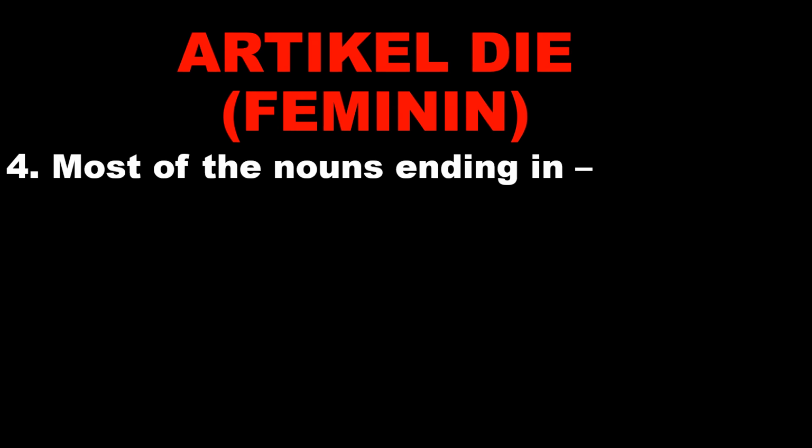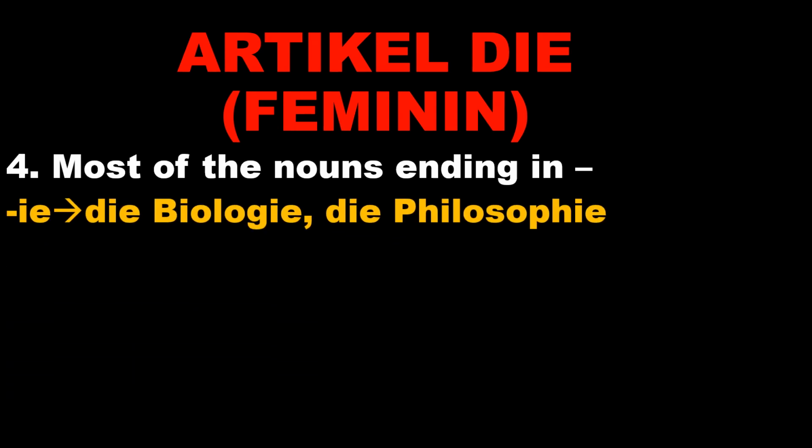The next tip is most of the nouns ending in IE. For example, die Biologie, die Philosophie, biology and philosophy. These are subjects which are ending in IE. That is why they have the article die. Next one is ENZ. If the word is ending with ENZ, then most probably it will have the article die. For example, die Frequenz, frequency.